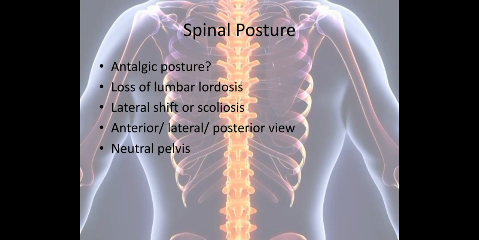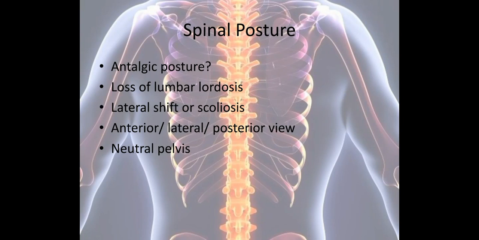Then we have to check whether lateral shift or scoliosis is present or not. Scoliosis is the lateral curvature of the spine. So in case the patient has a scoliotic deformity, then lateral shift will be prominent. We can note this lateral shift from the anterior view as well as the posterior view. If we observe a lateral shift deformity, it will help us in the diagnosis. We have to see the posture in the anterior view, from the lateral aspect as well as from the posterior view. Looking from all these views will give us a clear idea about the patient's pathology.